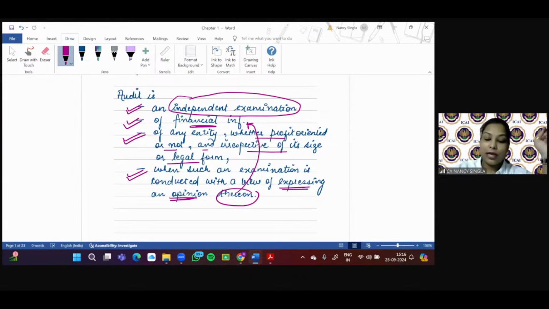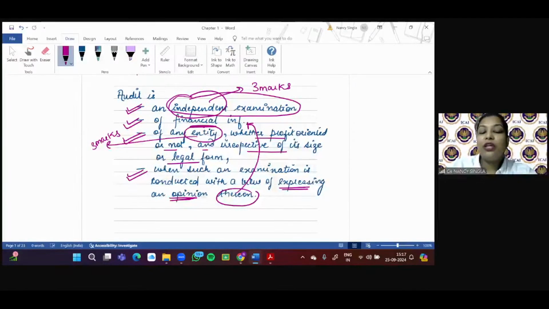Okay. So again with me. So it is an independent examination. Now, what is meant by independent? The word independent here is really very, very important. Of financial information. What all is included in financial information? Again, very important. Of any entity. You may get a separate 3-mark question whereby you are required to explain this entity, or whereby you are required to explain this independent. Right? Then, when such an examination is conducted with a view to expressing an opinion thereon.